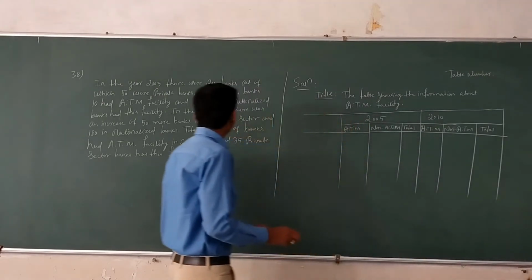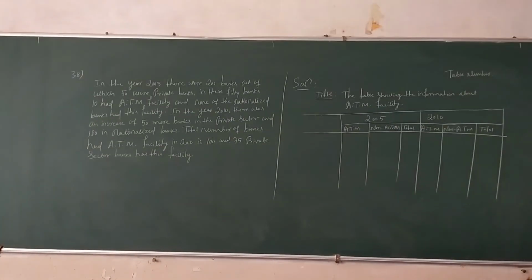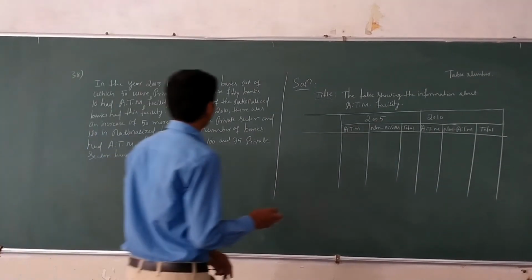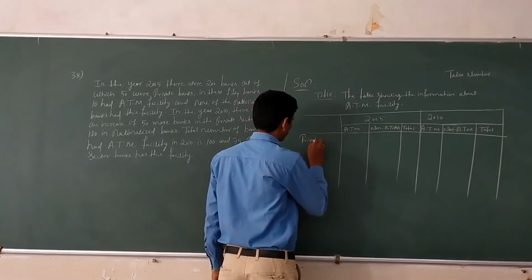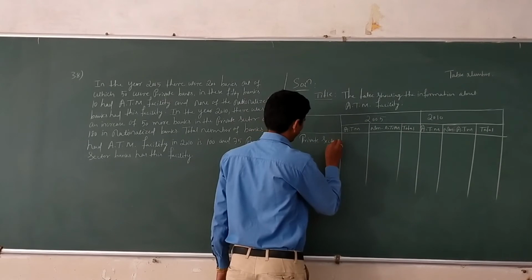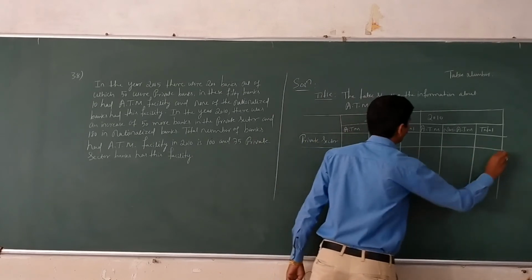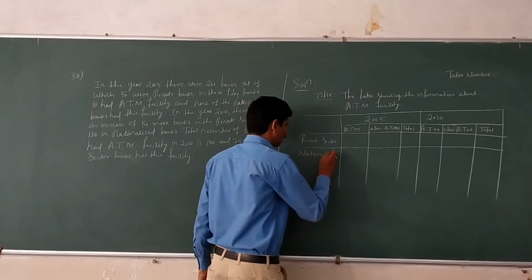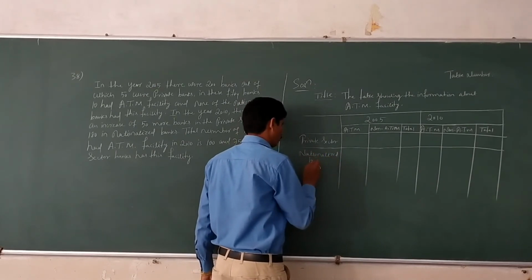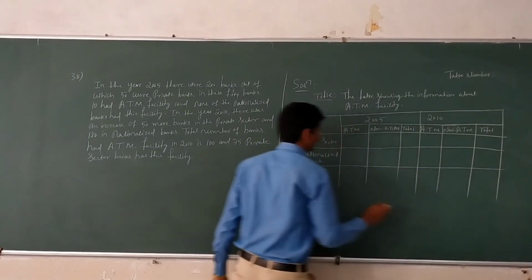In the stub, we have to take private and nationalized banks. Private bank, nationalized bank, and the last one is total.